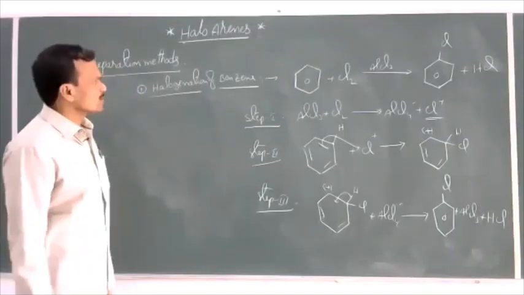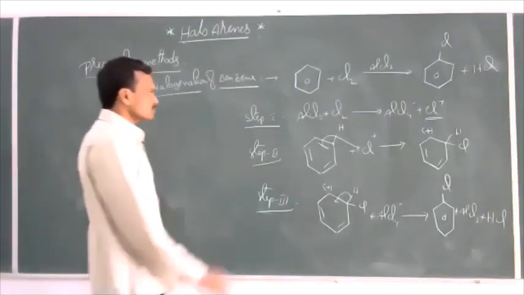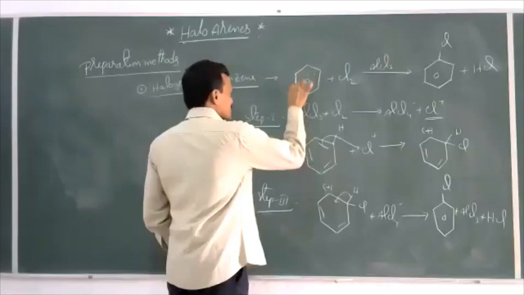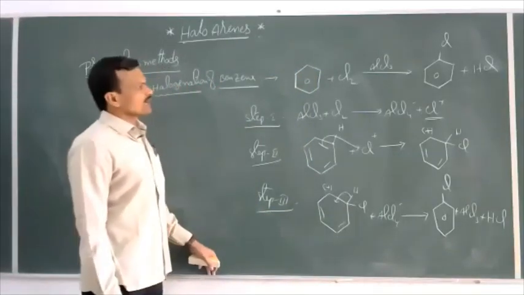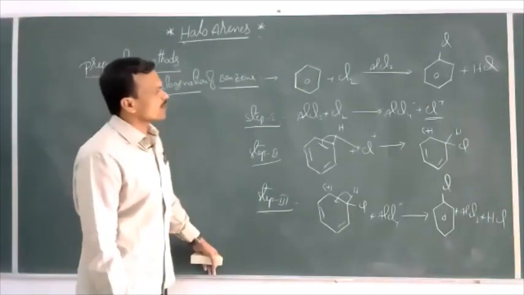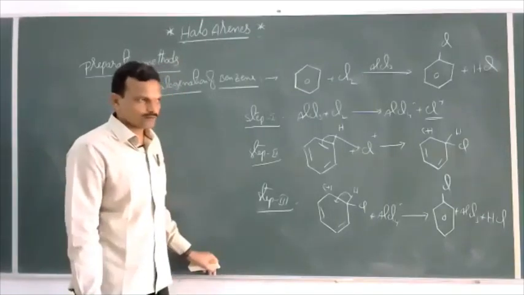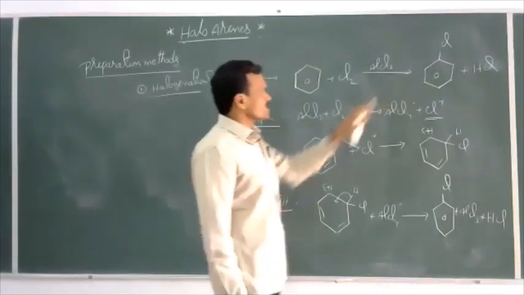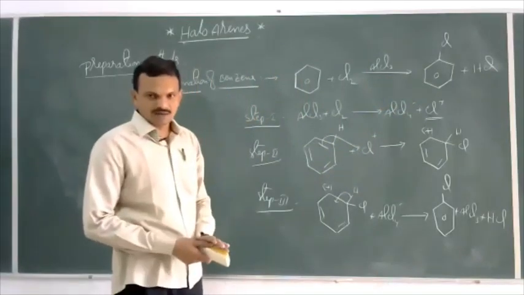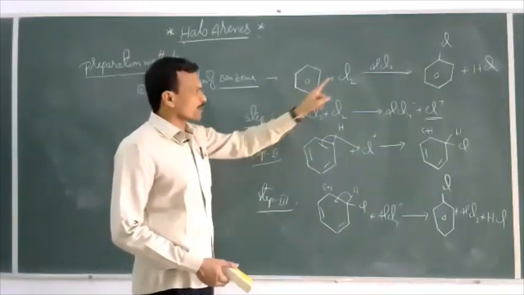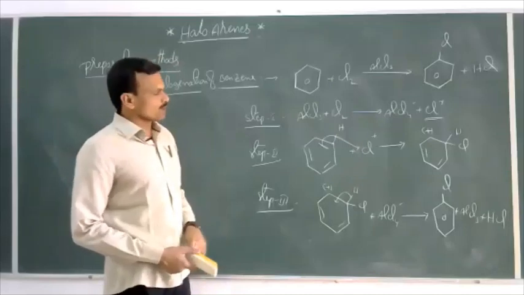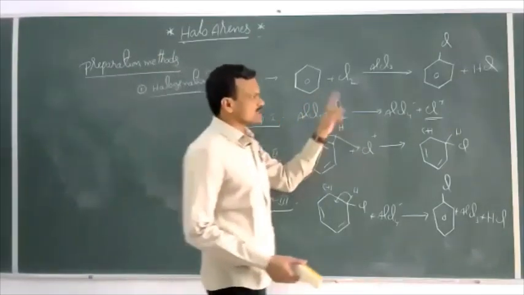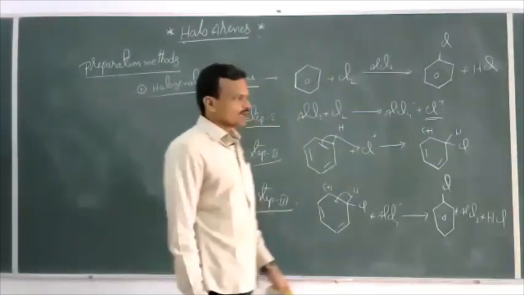But one thing here: by this method, we cannot prepare fluorobenzene because the fluorination of benzene is highly exothermic in nature. So fluorination of benzene cannot be carried out directly. We can prepare chlorobenzene as well as bromobenzene.